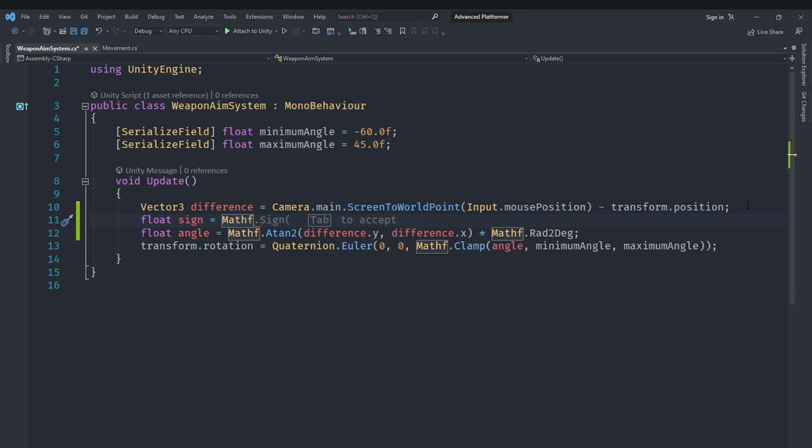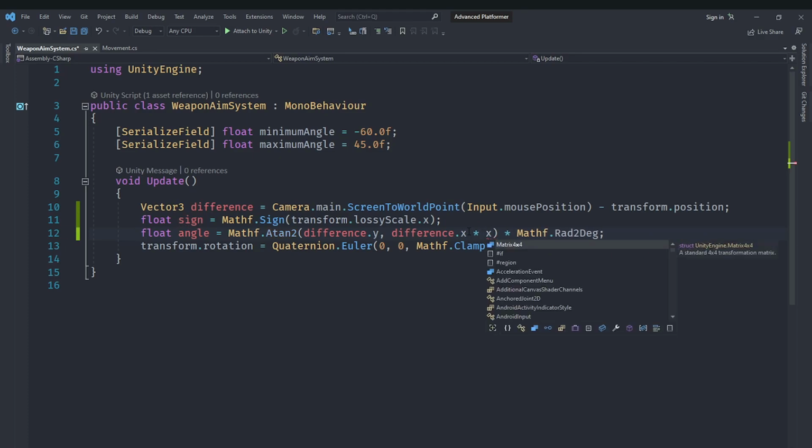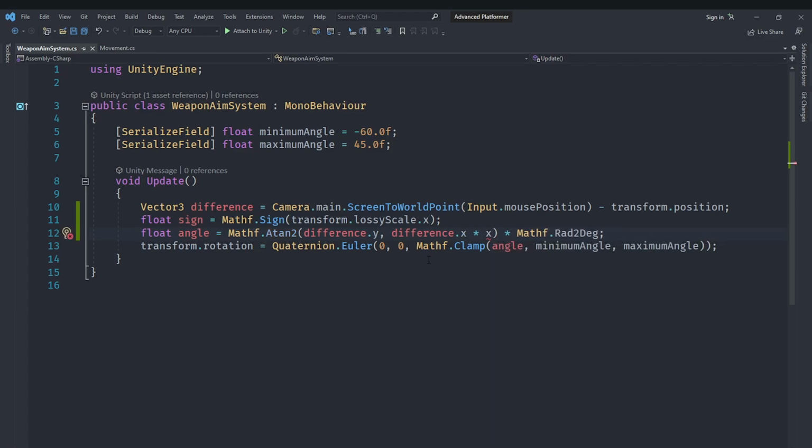We'll use Mathf.Sign, but we'll use transform.lossyScale. The reason we use lossyScale here is because it will also take into account the parents, and this is read only, and we'll use that x value. We'll take that sign and multiply it by the x we have got here, actually not by x, by sign.